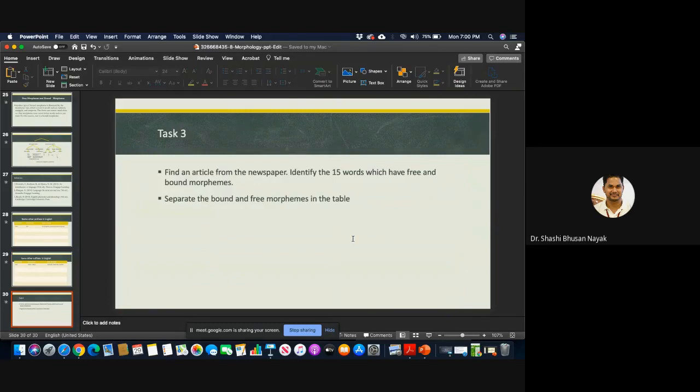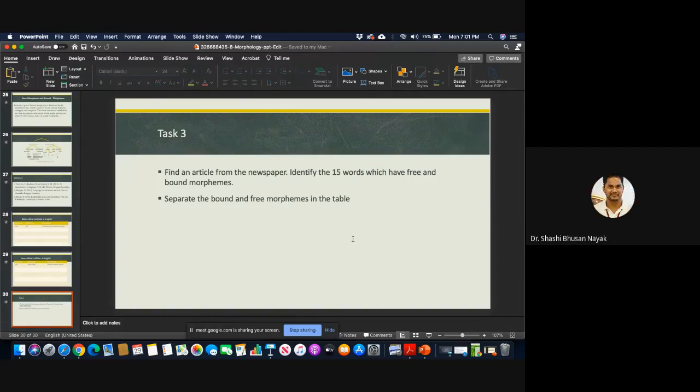Okay. Then another task for you, all of you: find an article from the newspaper, identify 15 words which are free and bound morphemes, and separate the bound and free morphemes in a table. You can send me this answer on my WhatsApp or to my email. Is this task 3 visible to you in the slide?